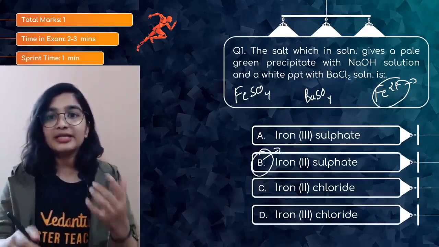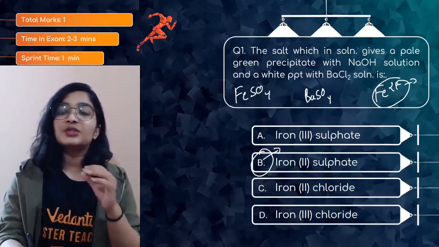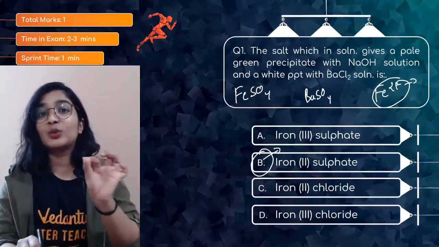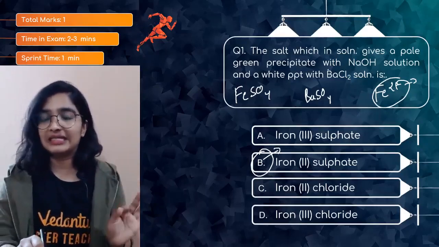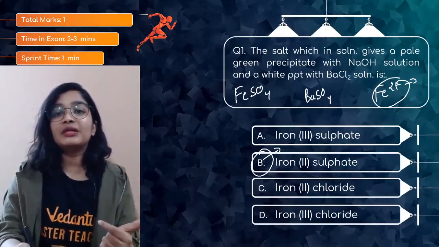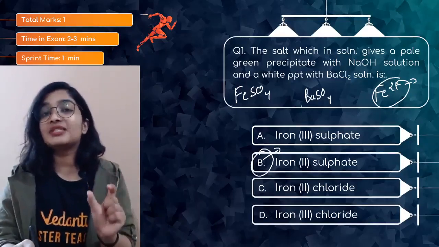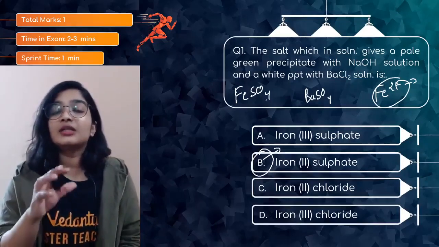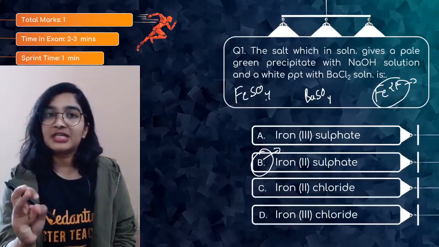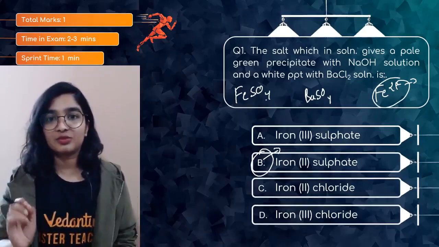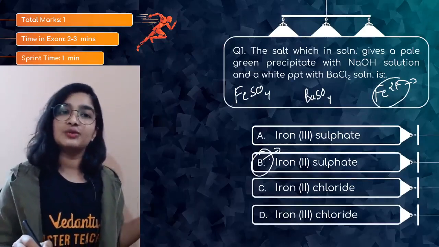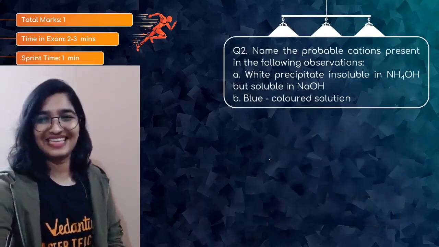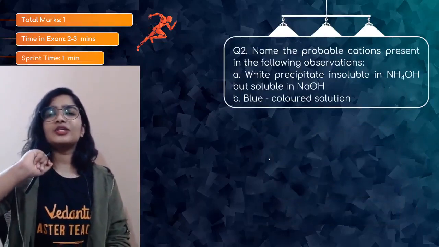You got what I did? Because what they have told us is that it will give a green precipitate with sodium hydroxide. You will get Fe(OH)2, which is pale green in color. And when it is made to react with barium chloride, barium sulfate will be formed, which is white in color. So obviously the compound should have sulfate ion and Fe2+. So the answer is iron-2 sulfate. So this is for 1 mark. Easy peasy, no? Yes.